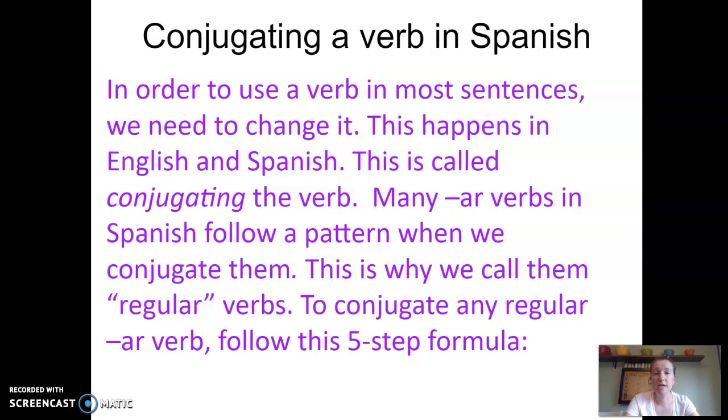And the way they do that is by changing the ending, right? And so your whole list is AR verbs. So many AR verbs in Spanish follow a pattern when we conjugate them. And this is why they're called regular verbs. So that's the good news. There's a pattern. And so this is what you do to conjugate. You have this 5-step plan.